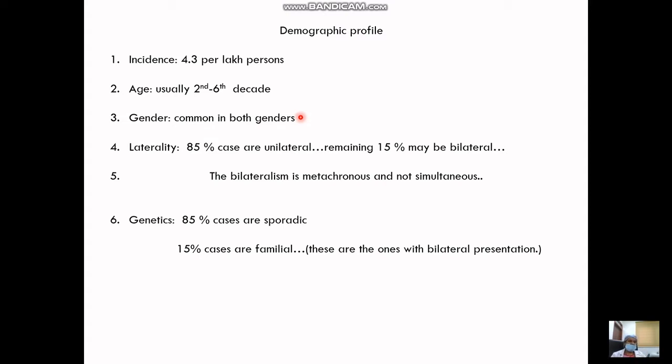This bilaterality is also usually metachronous, that is one ear is affected first and later the second ear is affected, not simultaneous. The cause is 85% sporadic and 15% familial. Now these 15% of cases which are familial might have a bilateral spontaneous presentation of Meniere's disease. One more point to be noted is that initially Meniere's does present as a unilateral disorder, but over the course of time, at some point, the other ear may also get involved.